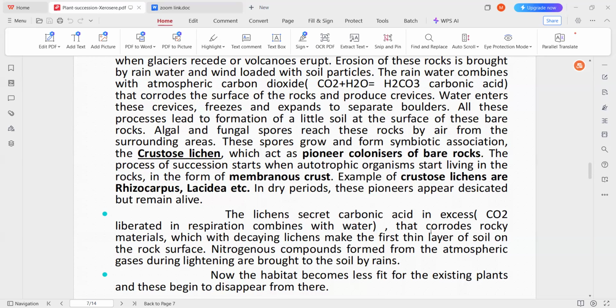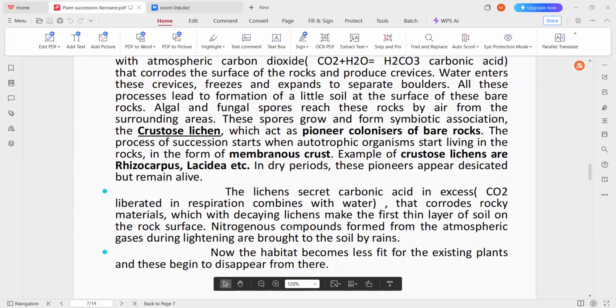When they grow on the rock particles, some reactions take place, due to which the breakdown of the rock particles also takes place. After some time, the decaying of these lichens also takes place, due to which a thin layer of soil forms on the rock surface. Nitrogenous compounds formed from atmospheric gases during lightning are also brought to the soil by rains.